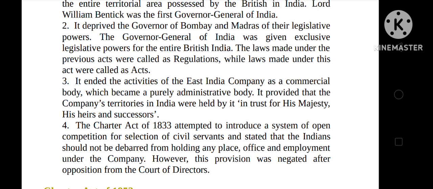It provided that the company's territories in India were held by it in trust for His Majesty, his heirs and successors. The Charter Act of 1833 attempted to introduce a system of open competition for selection of civil servants and stated that Indians should not be debarred from holding any place, office and employment under the company. However, this provision was negated after opposition from the Court of Directors.